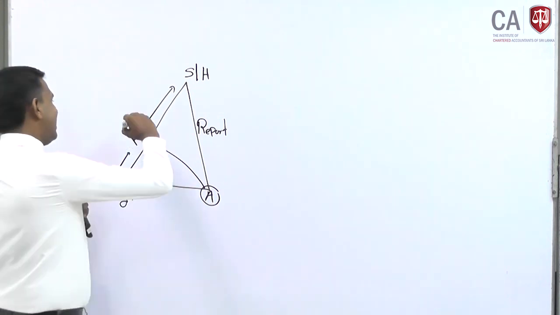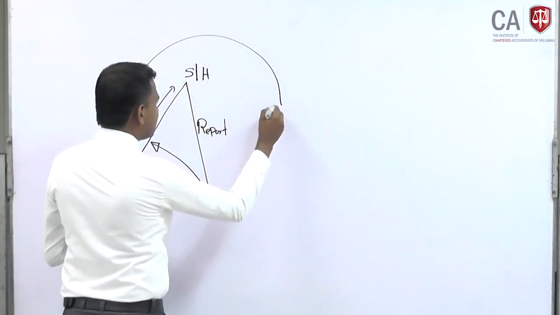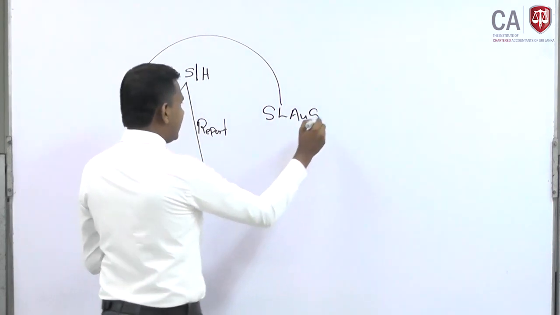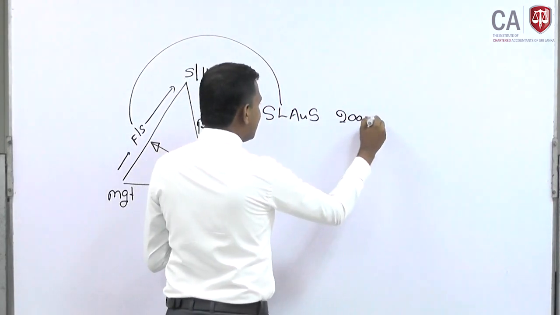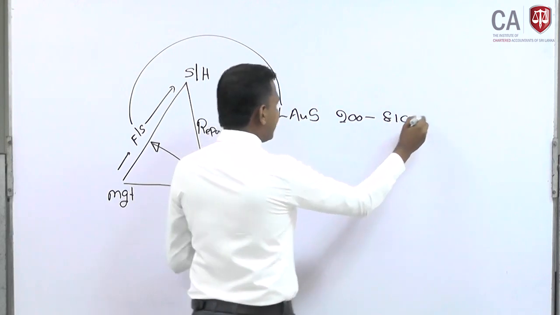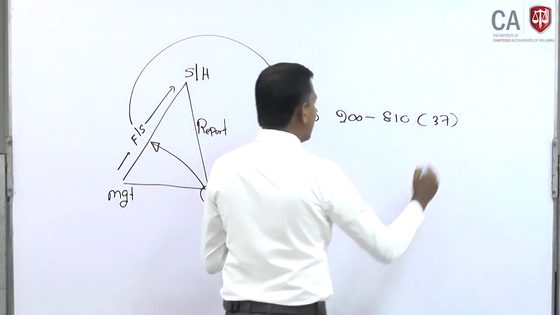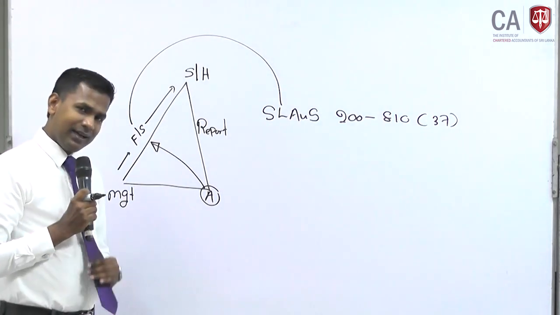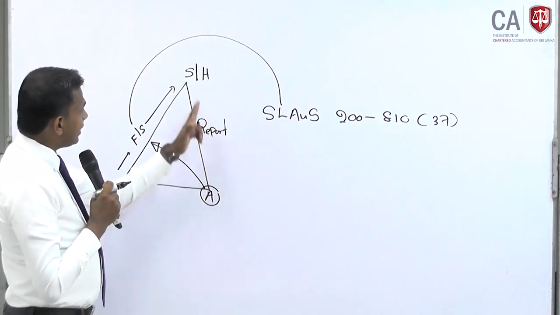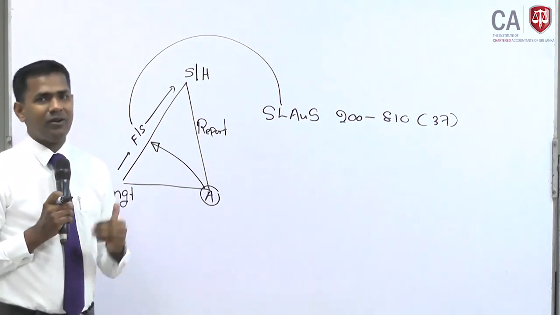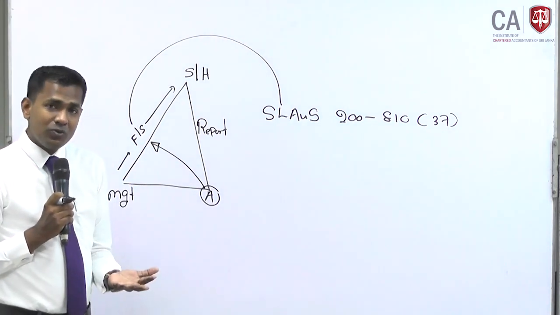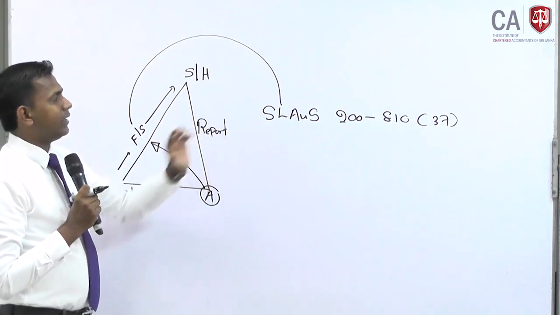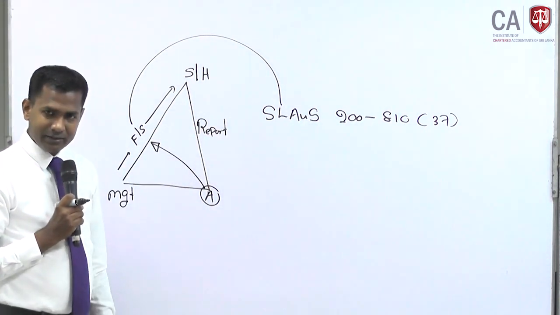How that is to be done is given in the Sri Lanka Auditing Standards, starting from 200 to 810, 37 auditing standards, which we talk about in the auditing flow. Before giving an opinion to the shareholders, what the practicing auditor should do is given in these standards.